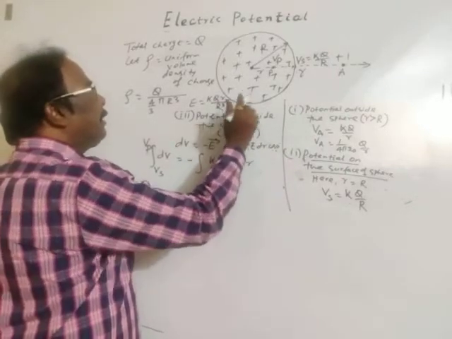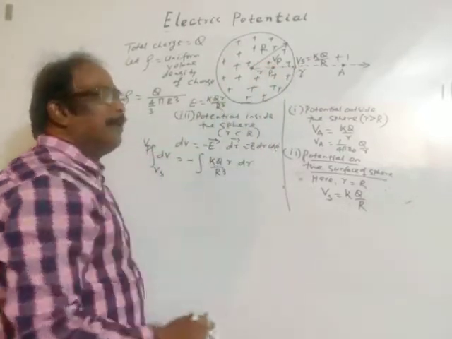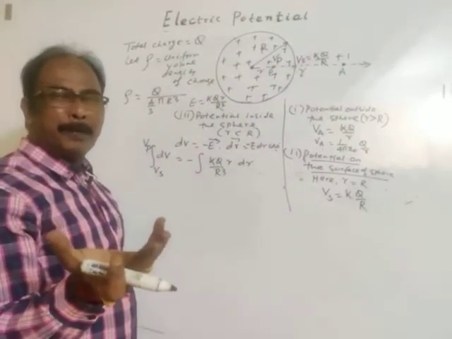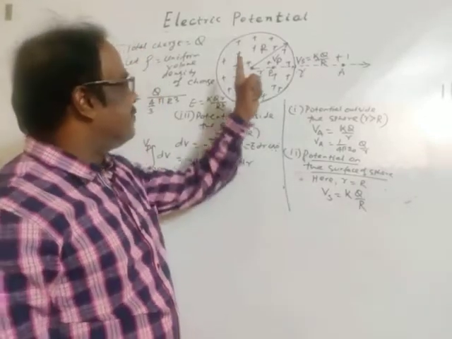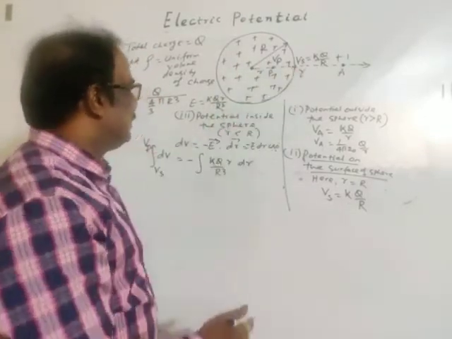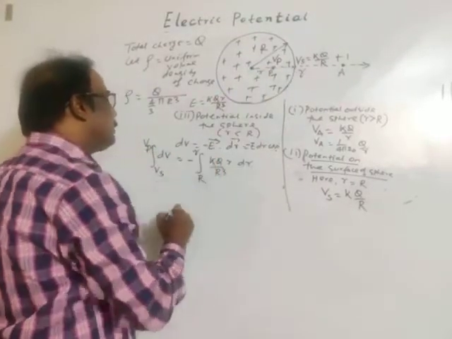And limit varies from, we are moving from surface to this point. Distance is always measured from the center. From center to surface, distance is R. From center to point P, distance is r.